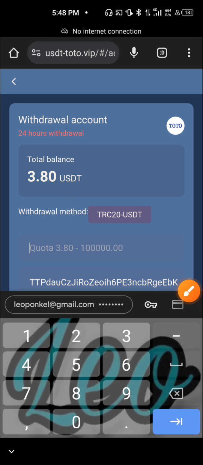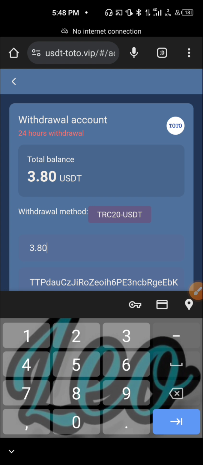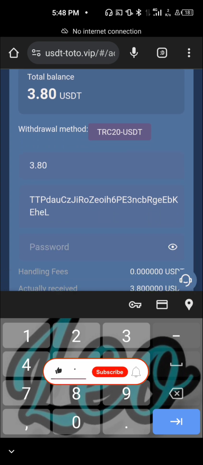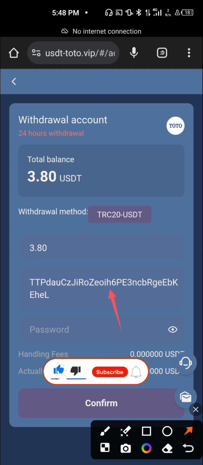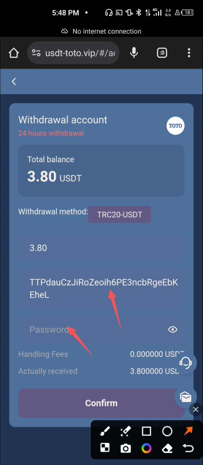I'll just type 3.80 USDT. My wallet address is already there because this is not the first time I'm withdrawing; this is kind of the third time. I'm going to type in my withdrawal password inside this box and then click on confirm, and I'm going to receive my 3.8 USDT in my Bybit wallet.